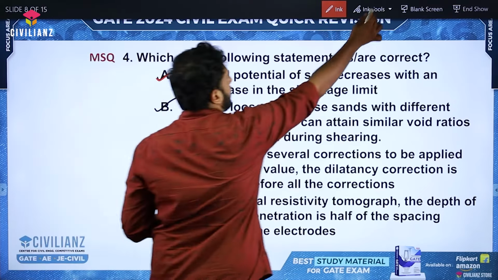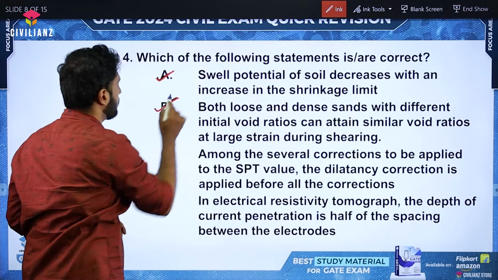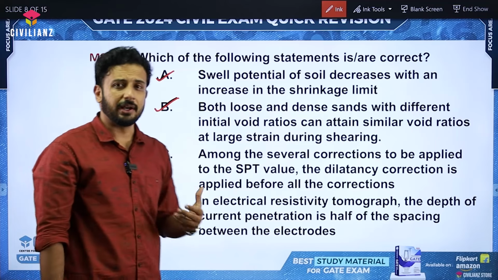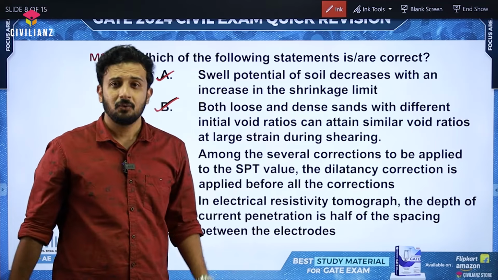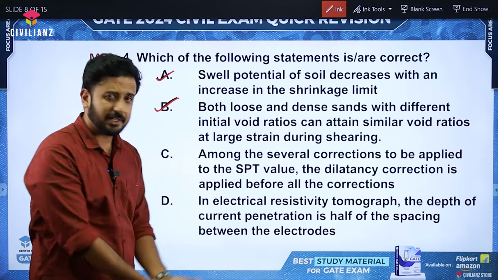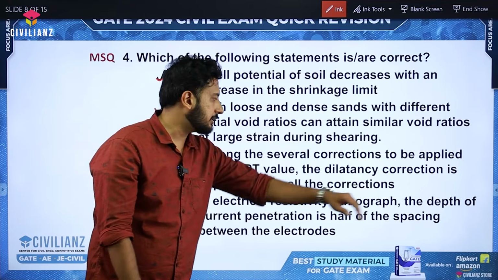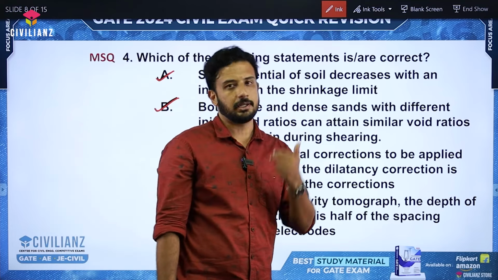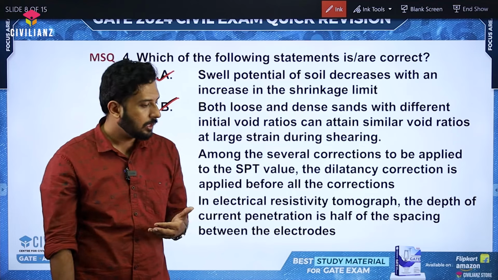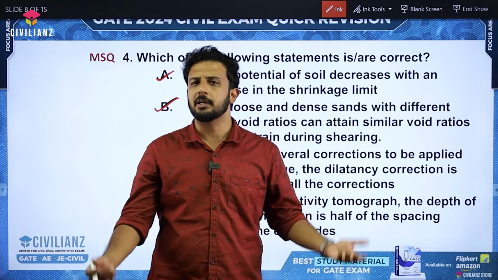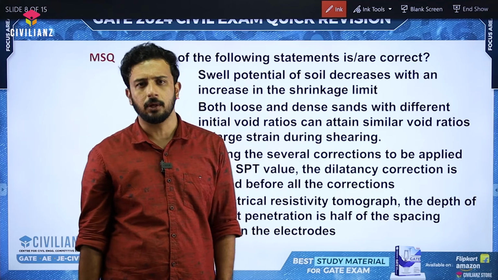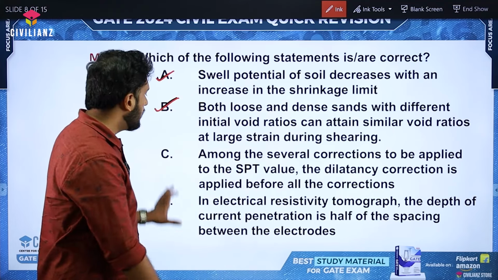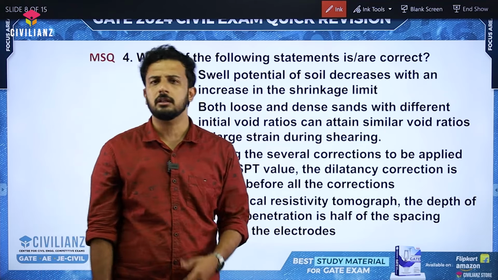Okay. Now the third statement is related to SPT, right? So among the several corrections, what is the meaning of these several corrections? We are having only two corrections, right? Simply they told that several, that's it. Apart from this dilatancy correction given in the statement, we are having overburden pressure correction as well, right? But we know that for cohesive soil, the overburden pressure correction is not actually required. But here they have not mentioned anything like cohesive soil. If it was mentioned like cohesive soil, then it's okay.